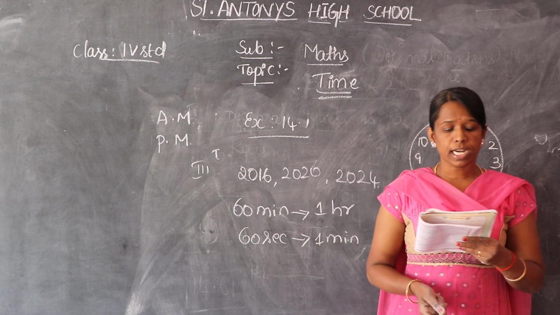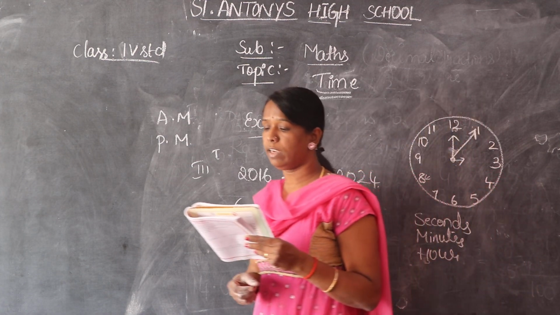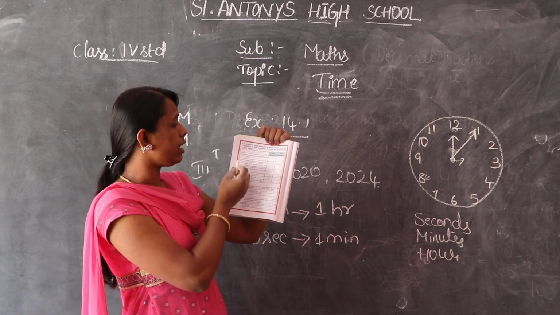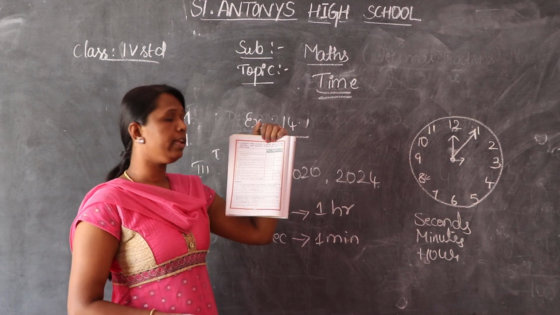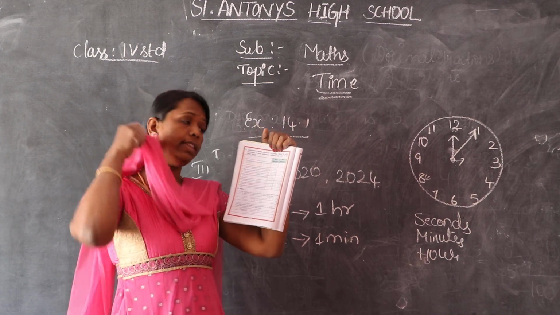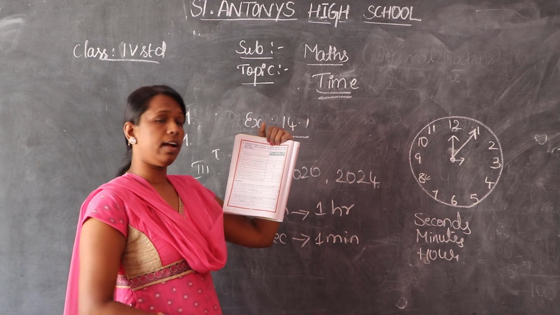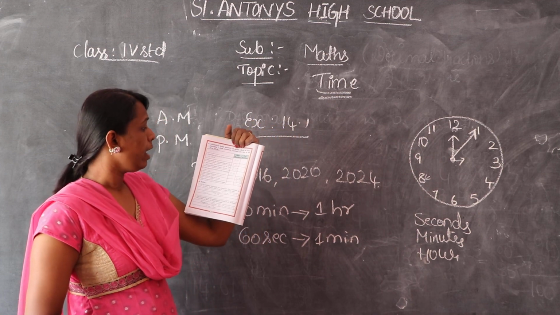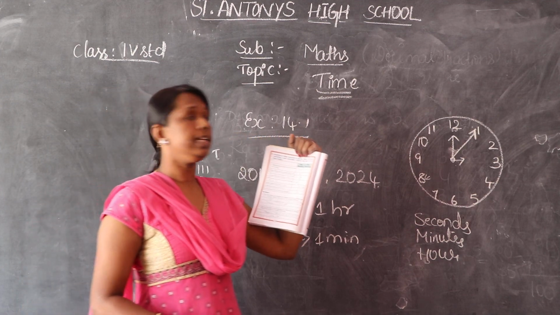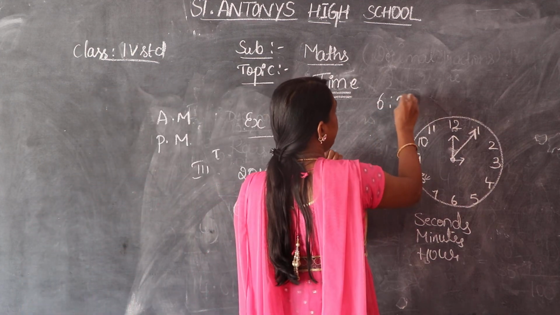Second one, Lakshmi's daily activities are given. Write them in the ante-meridian and post-meridian columns. Children, Lakshmi gets up in the morning at 6 o'clock. That is ante-meridian, that is AM. 6 o'clock, 6 AM. And then she takes a bath in the morning at 6:30. That is 6:30 AM.